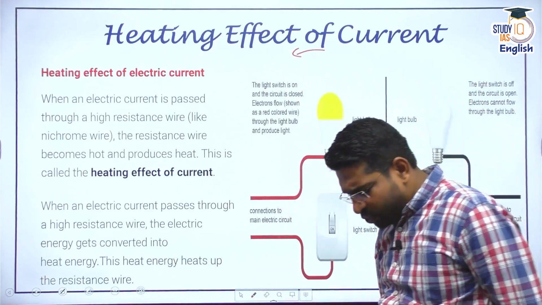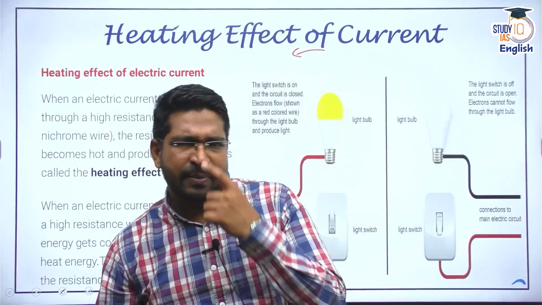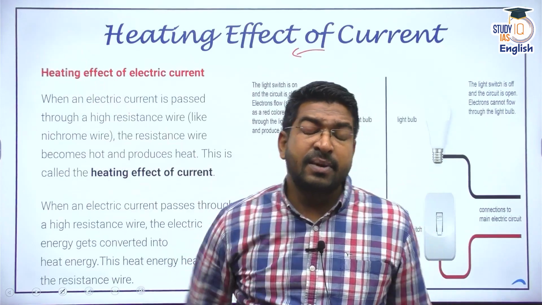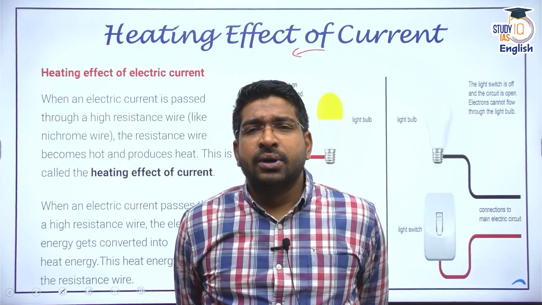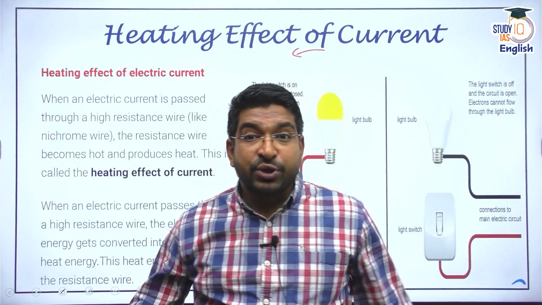Now, this we have discussed before also. You must have observed this as well, right? You have an incandescent bulb at your home or any kind of bulb at your home. Electric current passes through it. It is going to give you light.